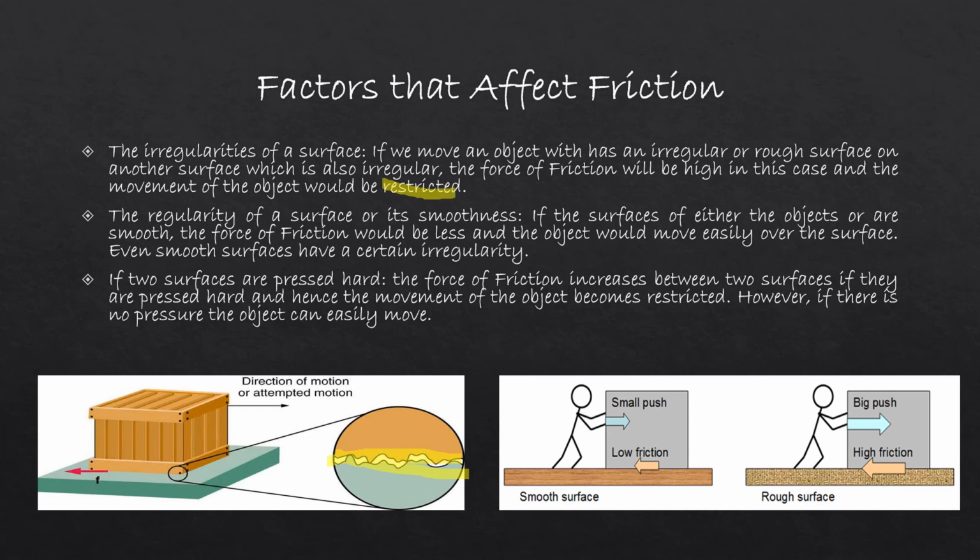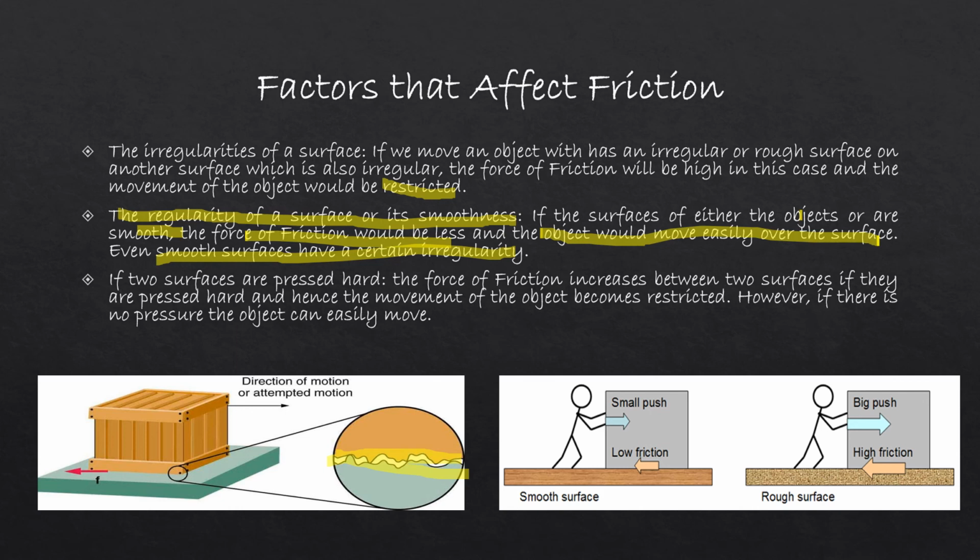It also depends on the smoothness of the surface. If either the object or the surface is smooth, then the friction would be less, and the object moves more easily over that surface. Smooth surfaces have certain irregularities, but the irregularities in a rough surface are quite a lot higher.